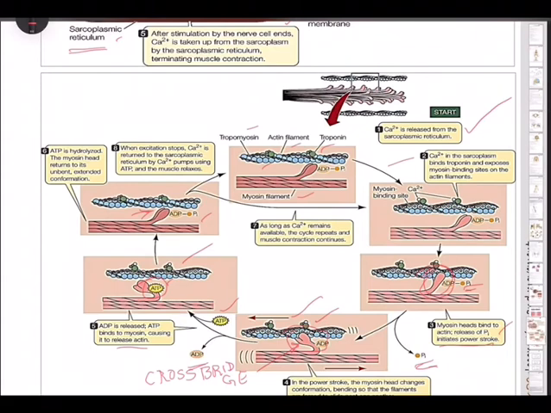Here you can see the ATP binding and the cross bridge is broken. The ATP is again hydrolyzed by the myosin head, and the cycle of cross bridge formation and breakage is repeated, causing further sliding. The process continues till the Ca2+ ions are pumped back to the sarcoplasmic cisternae, resulting in the masking of actin filaments. This causes the return of Z lines back to their original position. Once the Z lines are back to their original position, the muscle gets relaxed. So this is the relaxation stage.